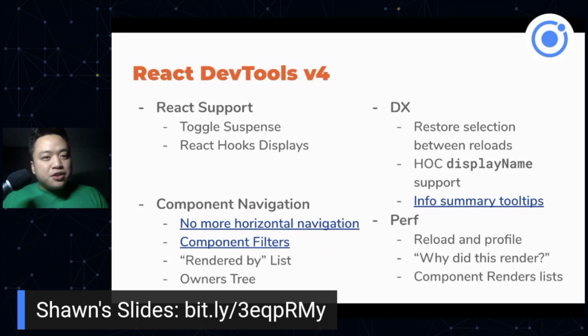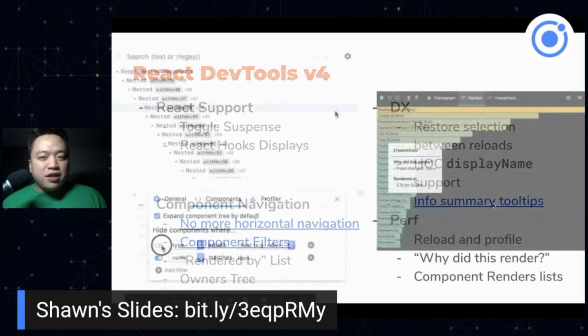Brian Vaughn has been doing an amazing job with React DevTools. He's got all sorts of new goodies, including a really good tutorial. Like I've never seen a dev tool have a tutorial before, but he just went well overboard. Some of the features I want to highlight are no more horizontal navigation, no side scrolling, and we'll see this in a bit, component filters, as well as info summary tooltips. So let's have a look at some of these.